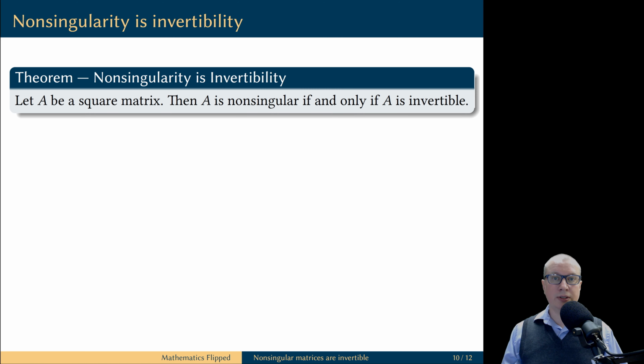And this is encoded in the following result. A square matrix is invertible if and only if it is non-singular. We defined the non-singular property of a matrix using solutions to homogeneous linear systems. And we defined the invertible property of a matrix as a property of matrix multiplication. It turns out that these two properties are in fact the same property. This is simply two different angles of looking at the same phenomenon.